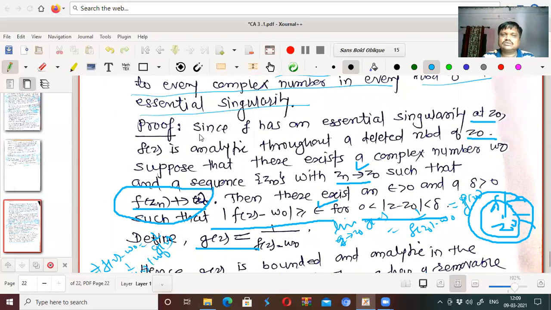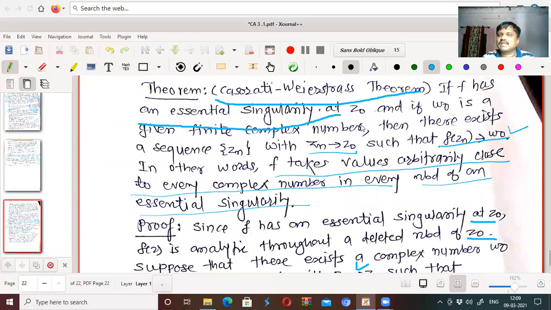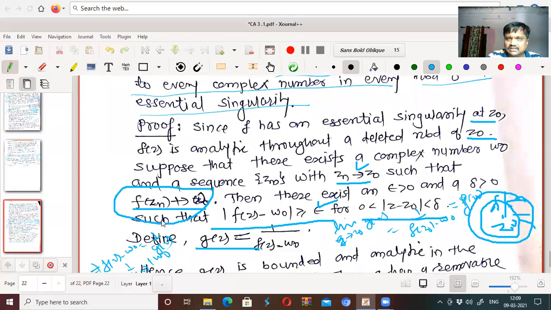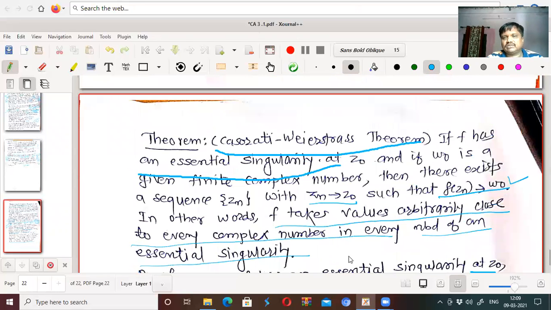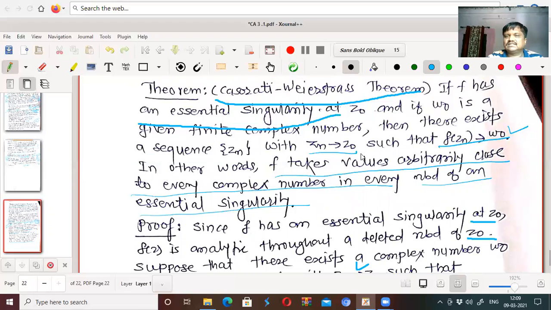Both contradict the hypothesis that f has an essential singularity, and therefore the assumption we made is wrong. So what should be true? As Zn tends to z0, f of Zn should approach w0, and that we want to prove here. This is called the Casorati-Weierstrass theorem. Okay.